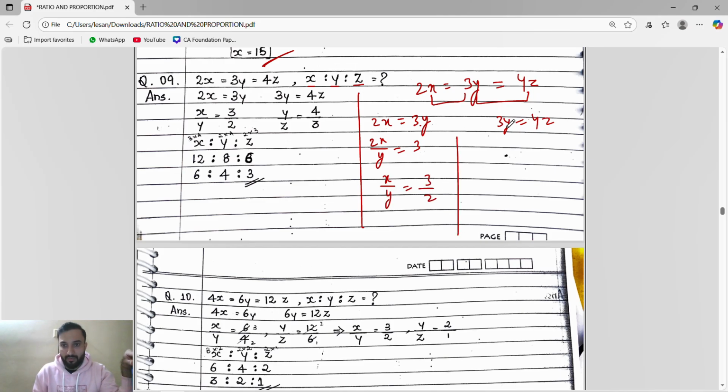Same I will do here. I will bring the z to this side. It becomes 3y by z equals 4. Now I will send the 3 to that side. Y by z is equal to 4 by 3.